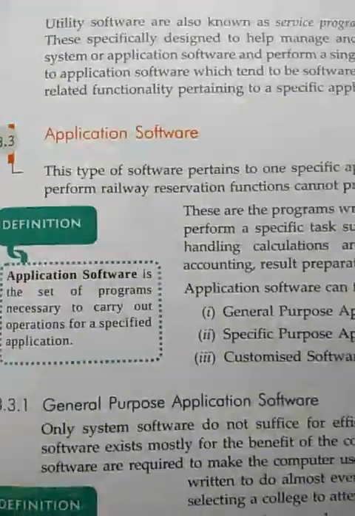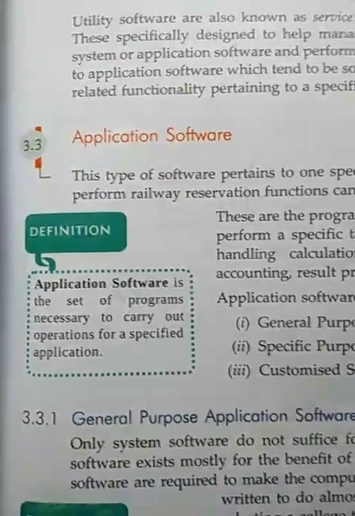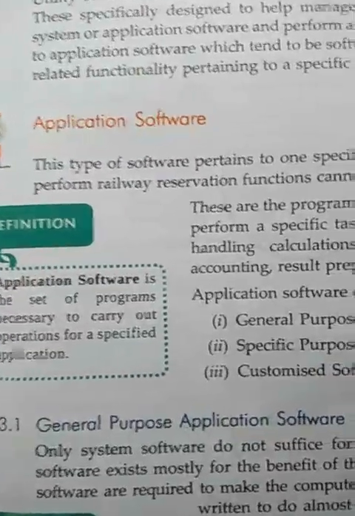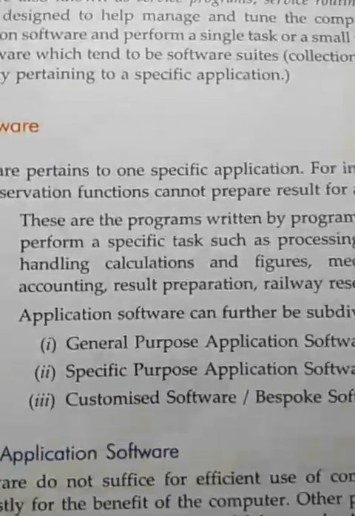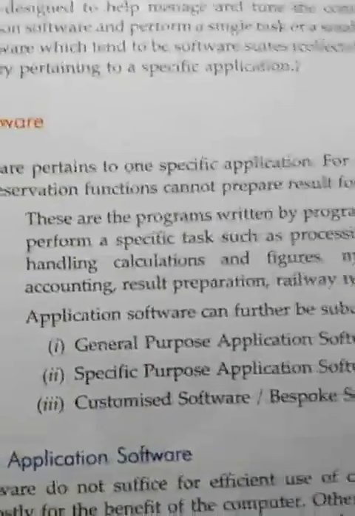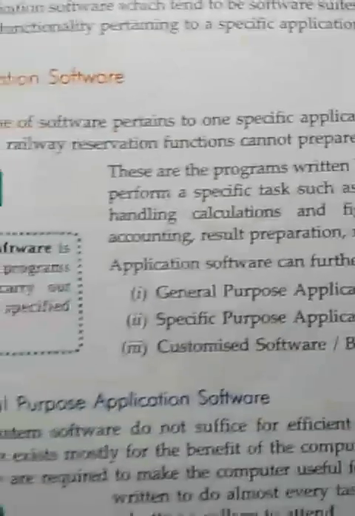And this is the application software. Application software is software which is useful for the programmer and for the customer. The application software is further categorized into the following. First is the general purpose application software, second is the specific purpose software, and third is the customized software.